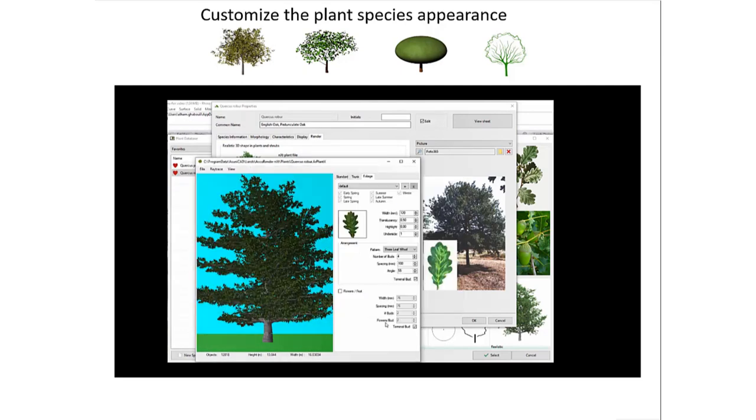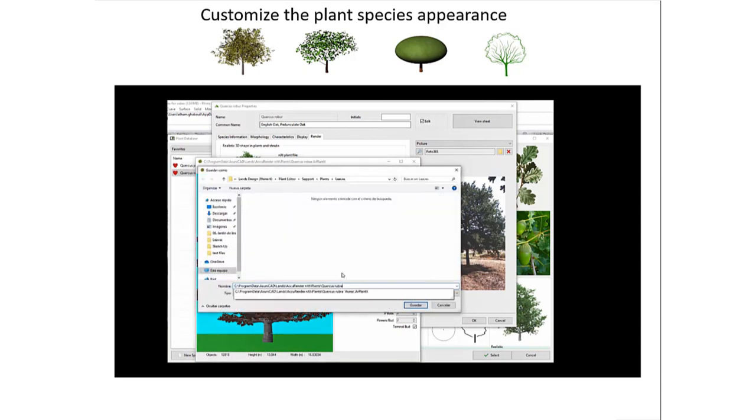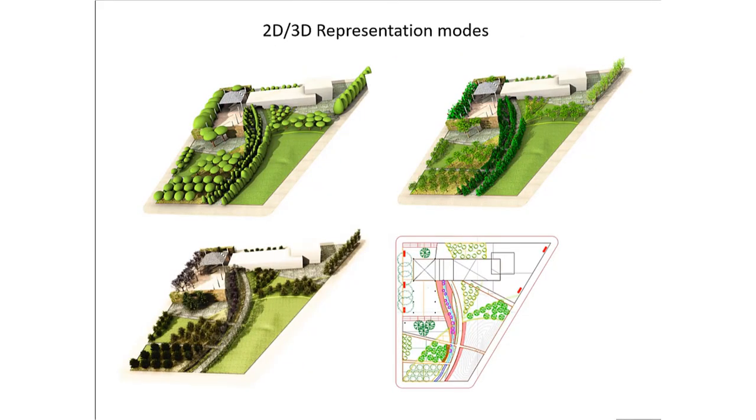Then you can save the modified species as a new model or as a new species. You may have different representation modes just by one click: conceptual, detailed, realistic, and 2D. Lands has powerful terrain modeling tools.